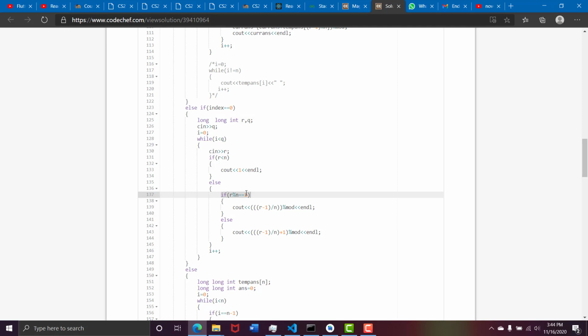So this will give him the first chance, and he will take the one candy also. So chef will get the number of candies from the earlier rounds, r minus 1 by n. Otherwise, the other person will keep the chance to himself and not take the first candy, and will give it to chef. So the answer would be r minus 1 by n plus 1.